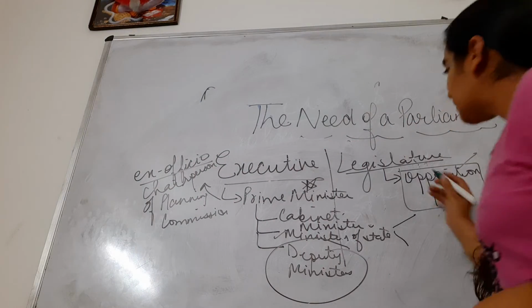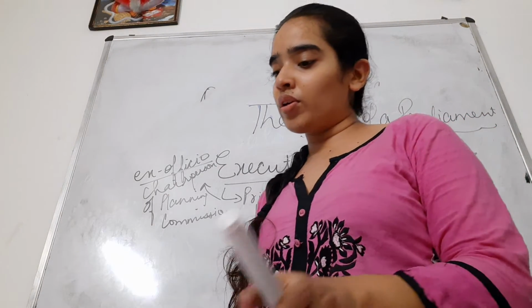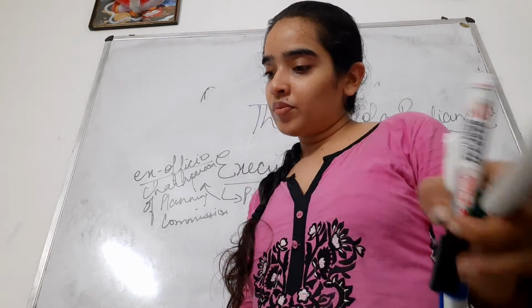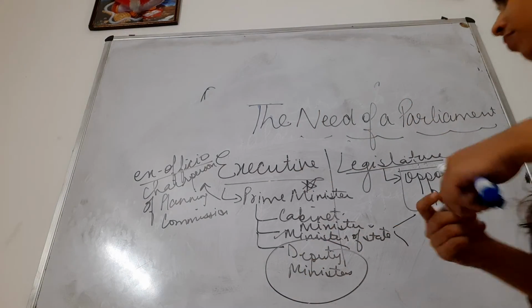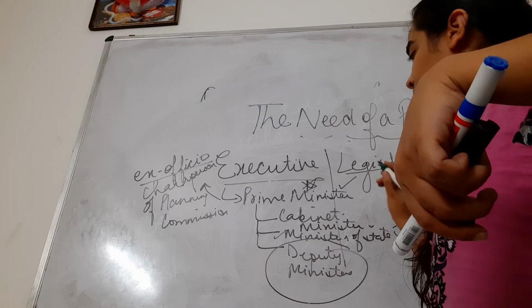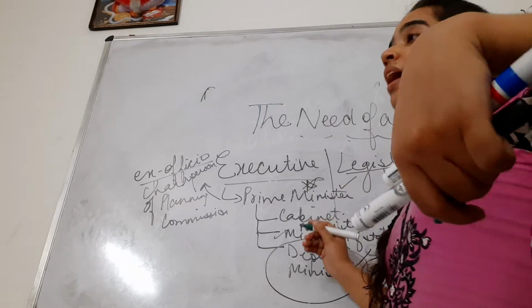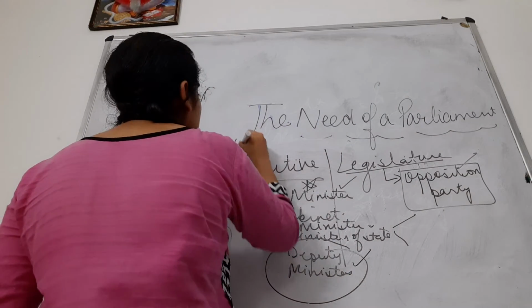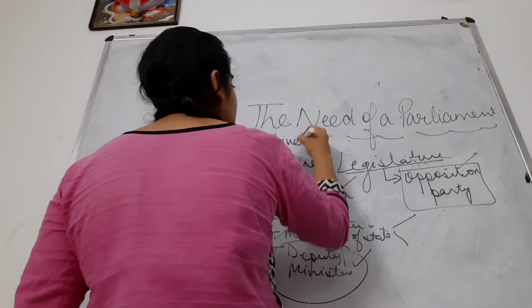Legislature keeps criticizing the executive, and this ensures that executive doesn't go on a wrong way. Now, if any of these ministers do something wrong, say a cabinet minister has done something wrong, media can ask the Prime Minister, media can ask the deputy minister, all of them are answerable. They are collectively responsible to the legislature, to the media, to the people.